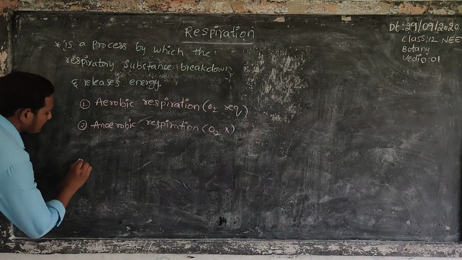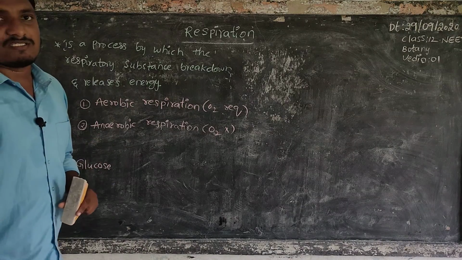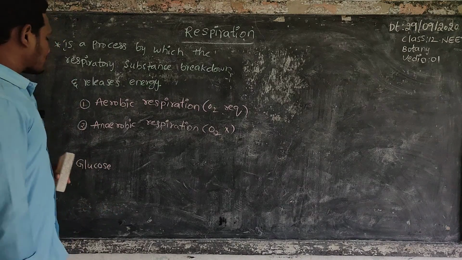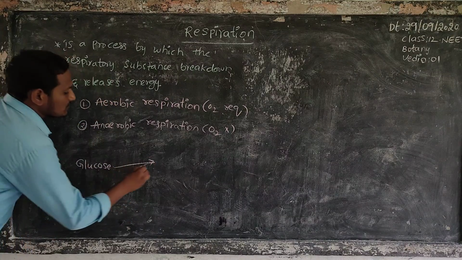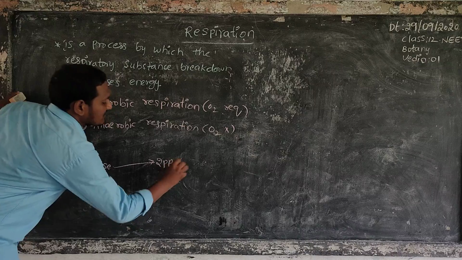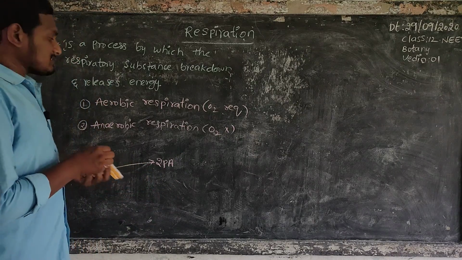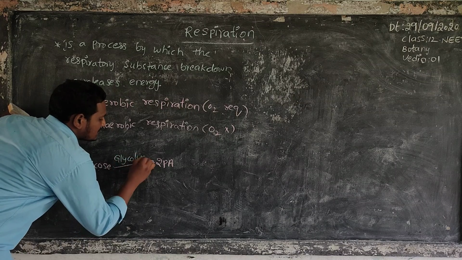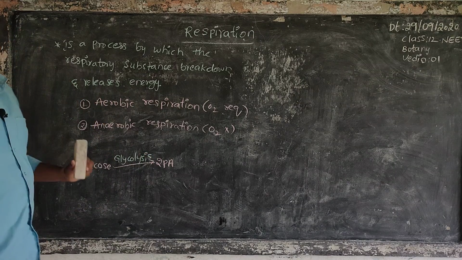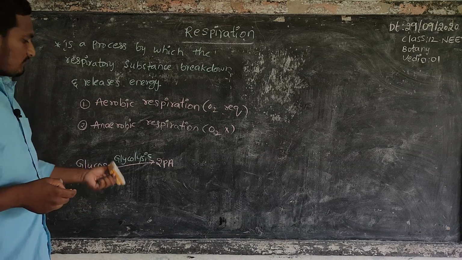Glucose is a product of photosynthesis. This glucose changes into two molecules of pyruvic acid. This process is called glycolysis, that is, the breakdown of glucose.